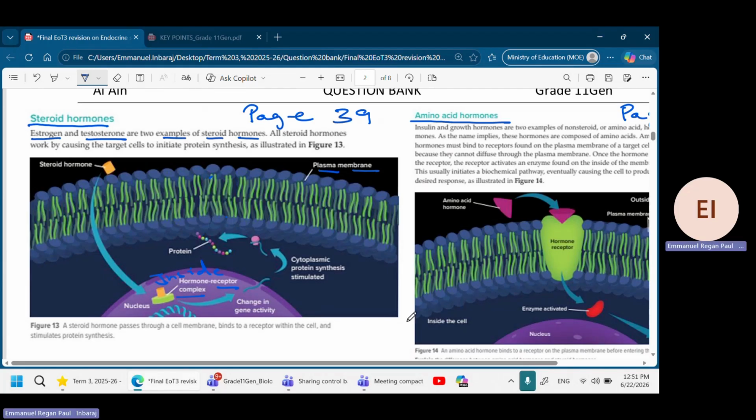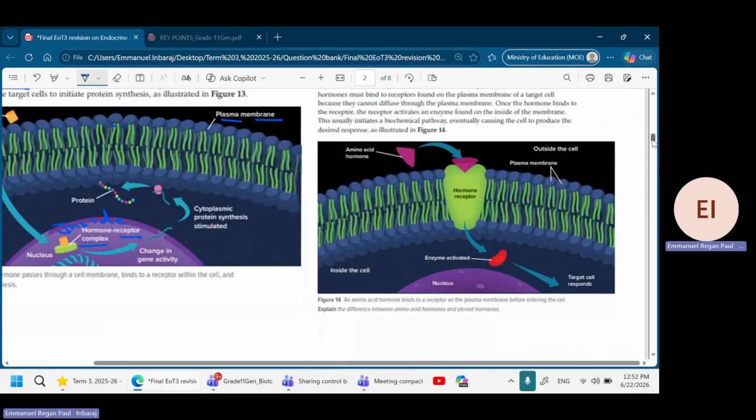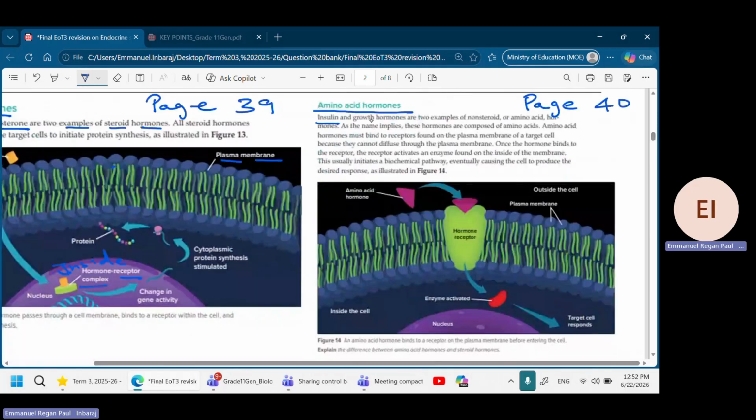But come back here. Look at this one. The amino acid hormones. Again, insulin and the growth hormones are examples of amino acid hormones, or non-steroid hormones. And you see here, amino acid hormones cannot directly pass through. They are not passing through.